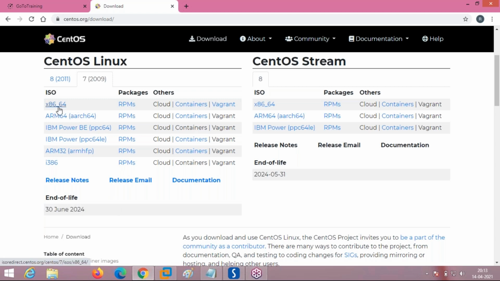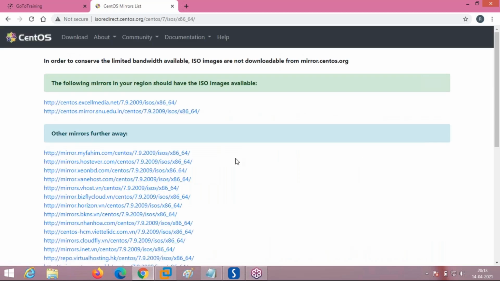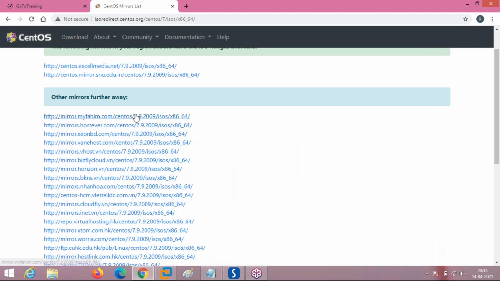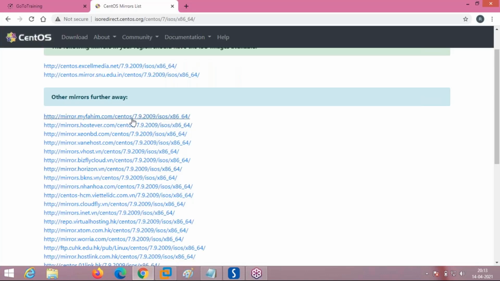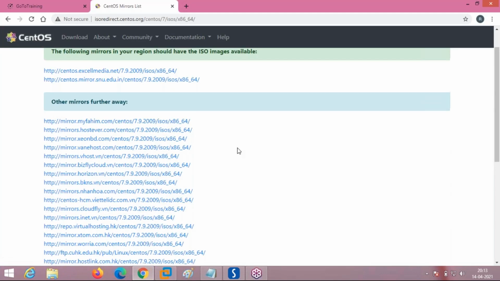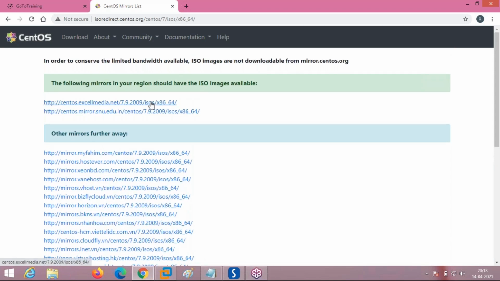Okay, I'm clicking on the ISO x86_64. See, now we are actually in CentOS 7. What is the operating system version? 7.9, 2009. The operating system I already used is also CentOS 7, but it is 7.8, 2003. So here you just click on any of the links, and the download starts automatically. Any link you click, the download will start.